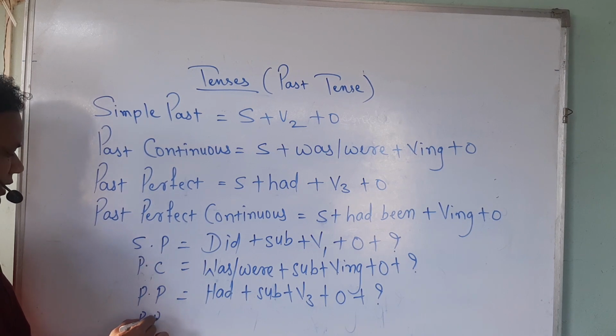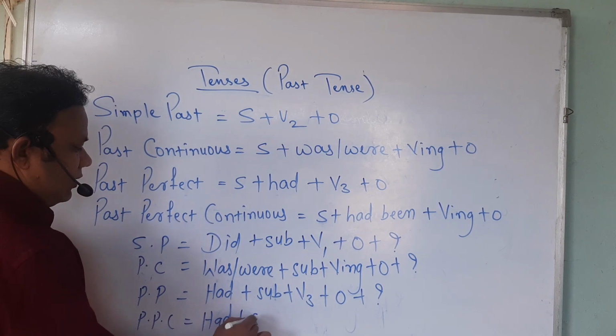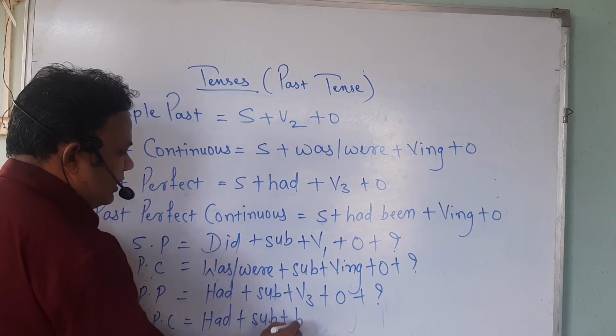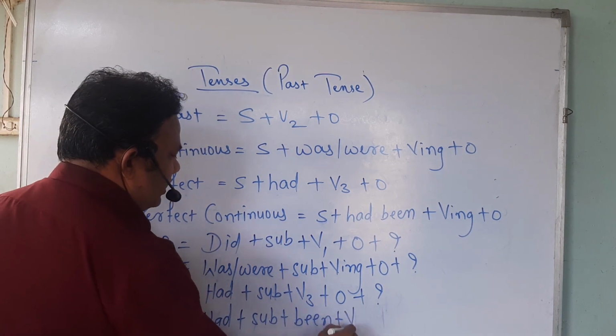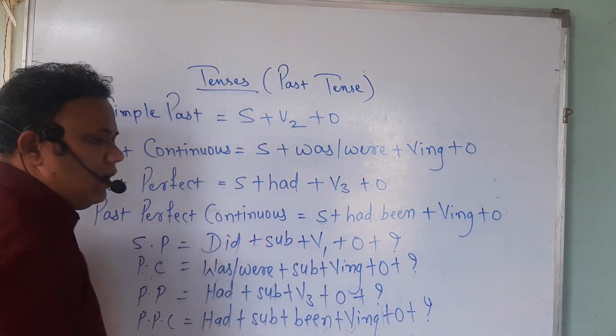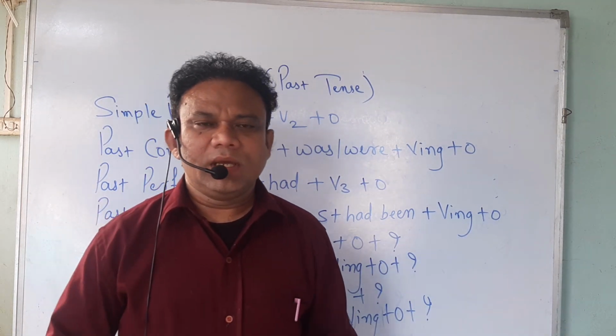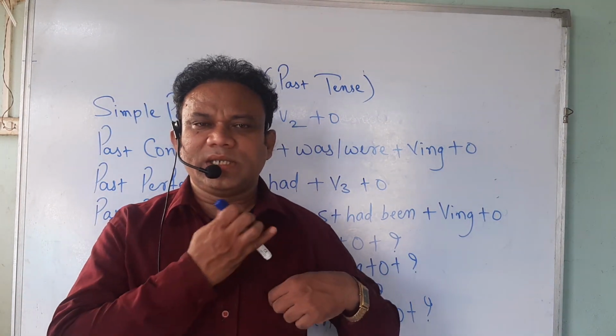If it is past perfect continuous, then had plus subject plus been plus verb ing, object and then question mark. So these are the structures of verbal questions in the four types of past tense.